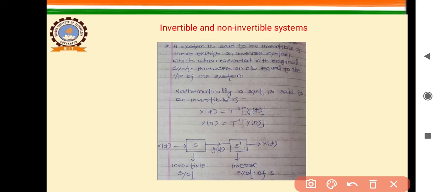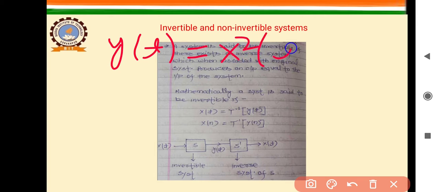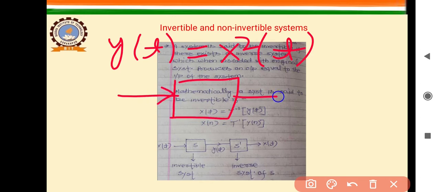And some other cases are, suppose y(t) is equal to x squared of t. It means that the system will make a square of the input. Suppose the output of this system is 4.